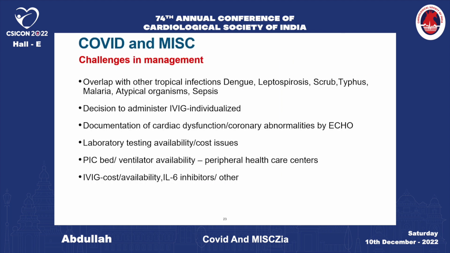There are significant challenges in the management of MISC, especially in our subset, where there is significant overlap with tropical infections. The decision to administer IVIG should be individualized, and cardiac dysfunction and coronary abnormalities should be documented, which is not easy in our subset of patients because these facilities are not available. These patients should ideally be managed in a PICU or ICU, which is also a limitation. Other than that, the treatments, which involve IVIG and interleukin-6 inhibitors, are also costly.